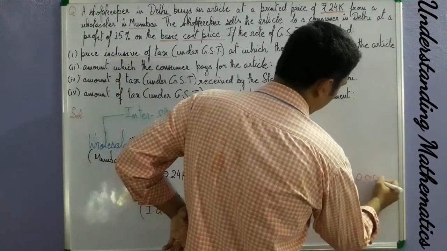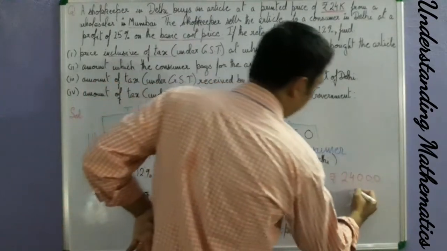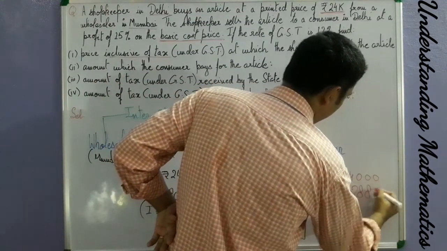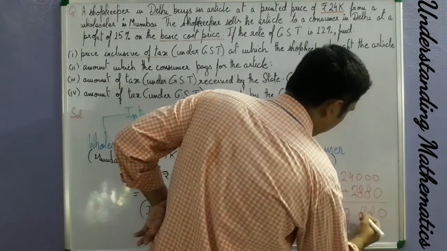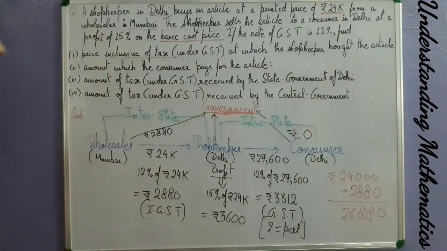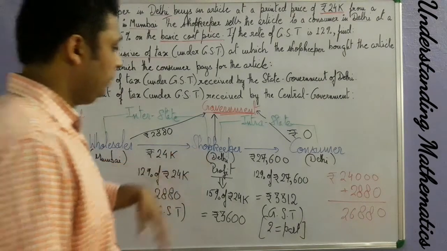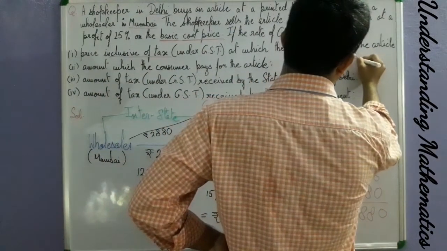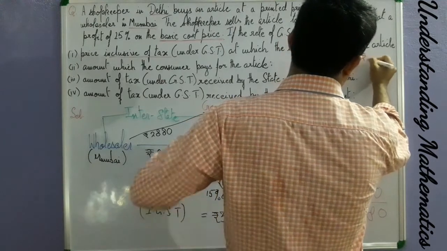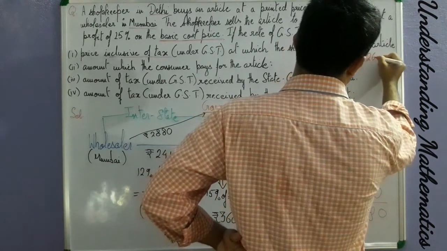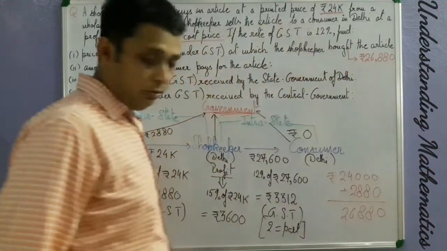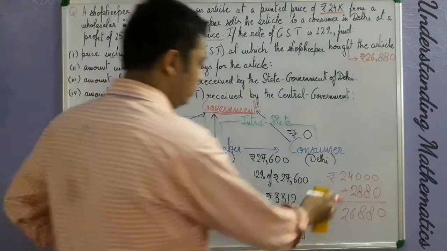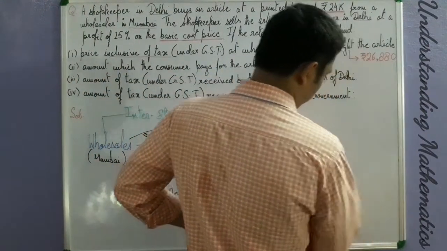Which is nothing but 24,000 and then 2880. So when you add this amount, you will get 26,880. Clear? So this is the price which the shopkeeper pays. So let us write this here in front of the answer. So this is 26,880.